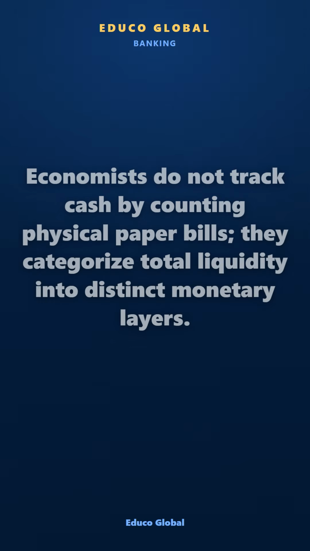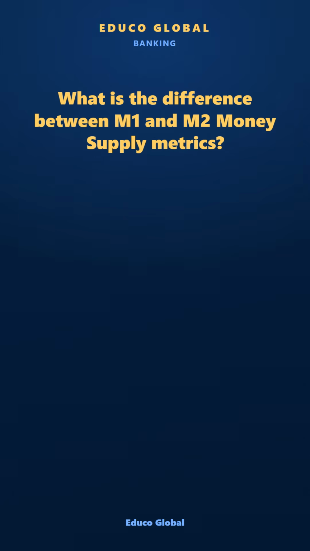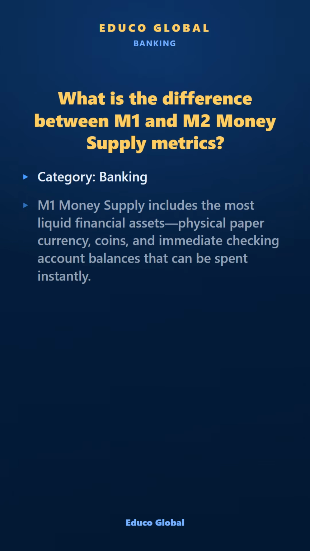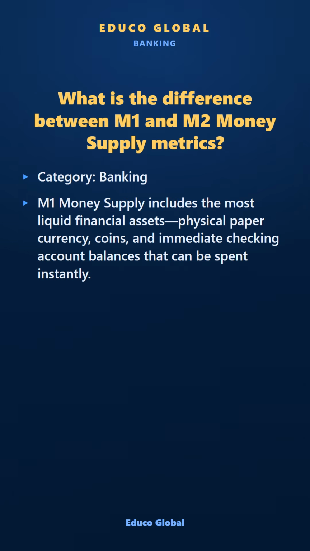Economists do not track cash by counting physical paper bills. They categorize total liquidity into distinct monetary layers. What is the difference between M1 and M2 money supply metrics? Category: Banking. M1 money supply includes the most liquid financial assets, physical paper currency, coins, and immediate checking account balances